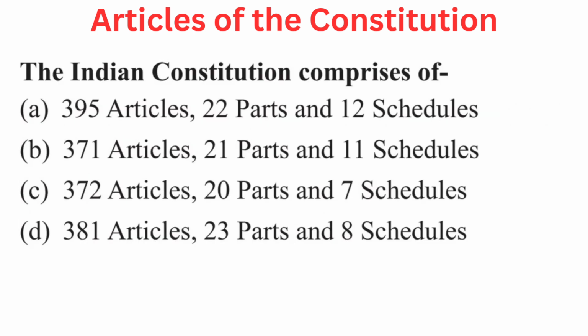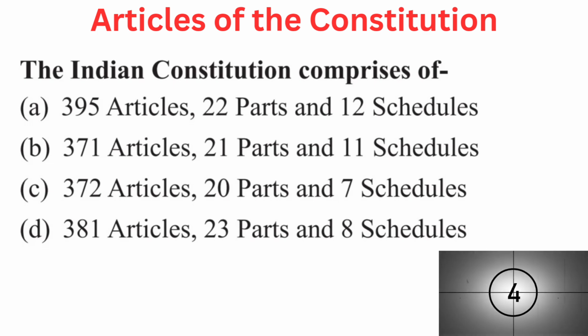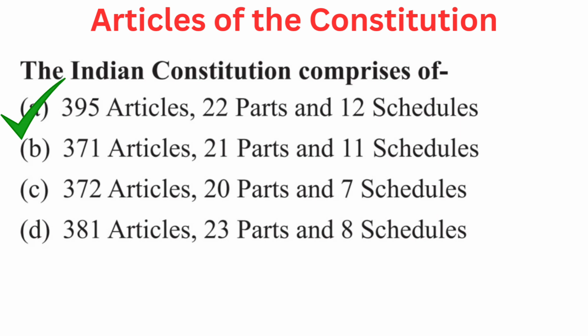Your question is the Indian Constitution comprises of. Your options are A. 395 articles, 22 parts, and 12 schedules. B. 371 articles, 21 parts, and 11 schedules. C. 372 articles, 20 parts, and 7 schedules. Or D. 381 articles, 23 parts, and 8 schedules. Right answer is A. 395 articles, 22 parts, and 12 schedules.